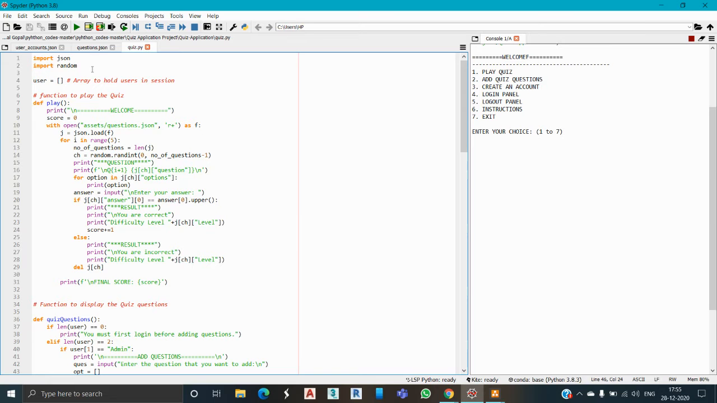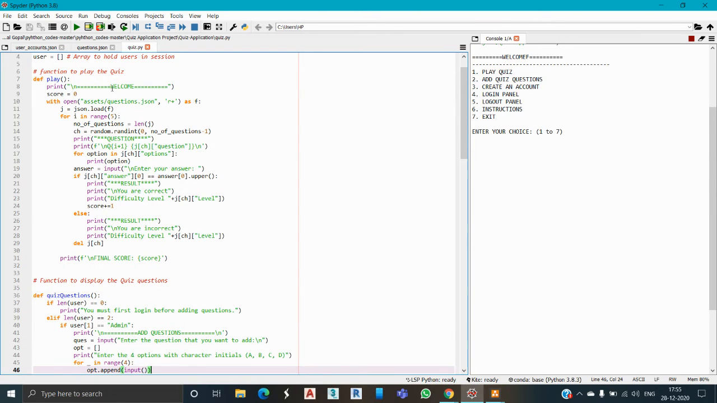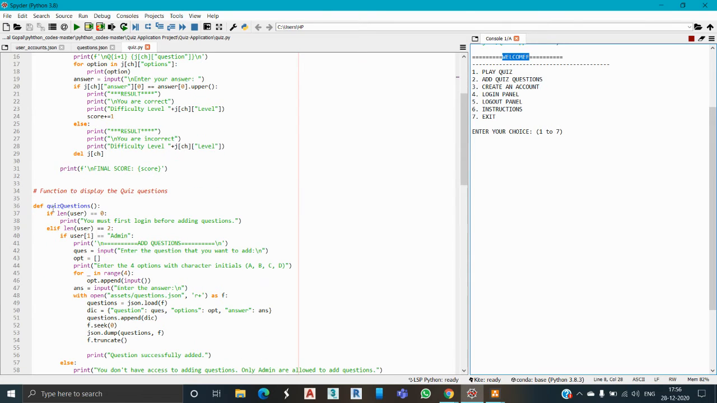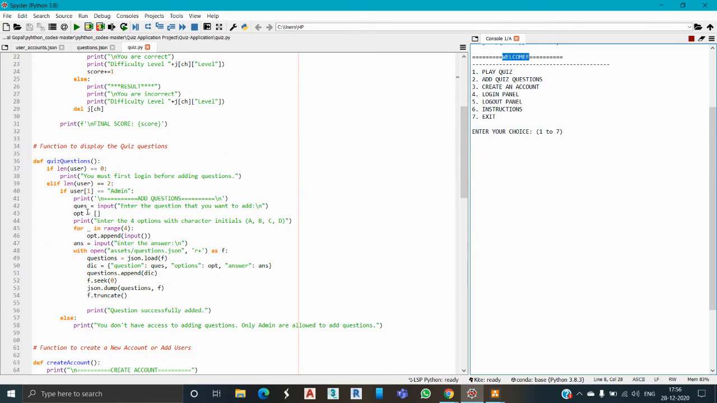So we have imported JSON, and this is the function to play the quiz. First we will see the welcome message. We have printed welcome. We have run this Python file. So we have seven options like play quiz, add quiz question, create an account, log in, log out, like this. Here we define quiz questions. The quiz questions that we mentioned in this tab, question.json, will be printed when we play a quiz.